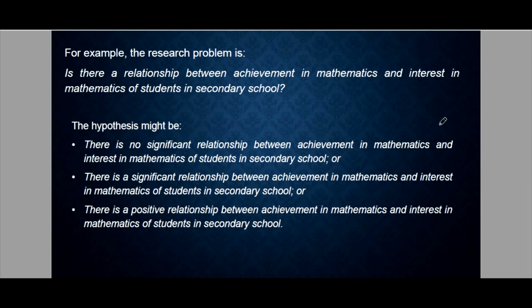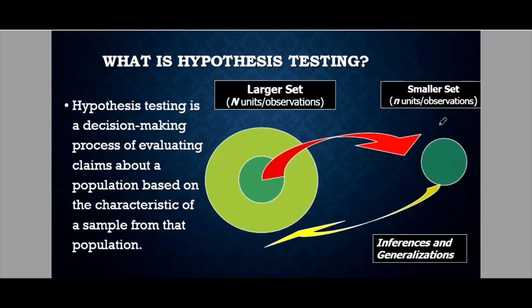Or another claim might be there is a significant relationship between the two variables, or there is a positive relationship between achievement in mathematics and interest in mathematics of students in secondary school. So these three can be a hypothesis of your research. So these three are statements or claims.